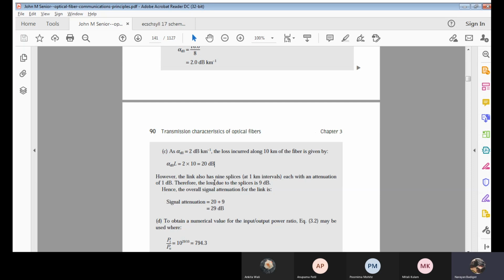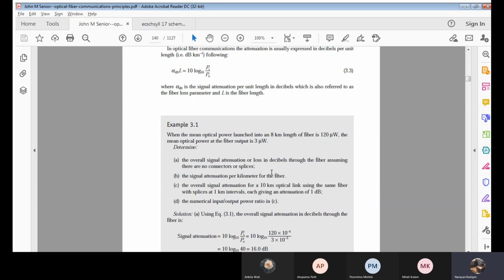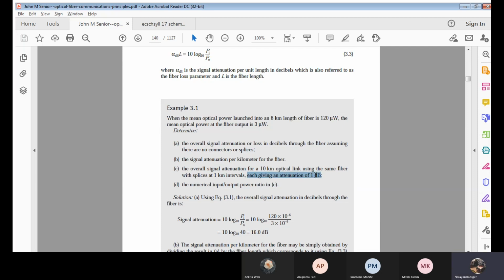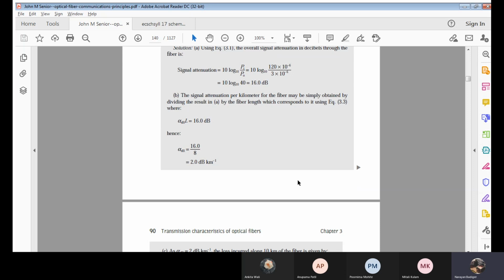Next, I have to calculate the total signal attenuation for 9 splices, each of 1 dB. Here he has clearly mentioned that for 9 splices, at an interval of 1 kilometer, it is with 1 decibel loss. Each giving an attenuation of 1 dB. If there are 9 splices, I will be getting 9 decibels.